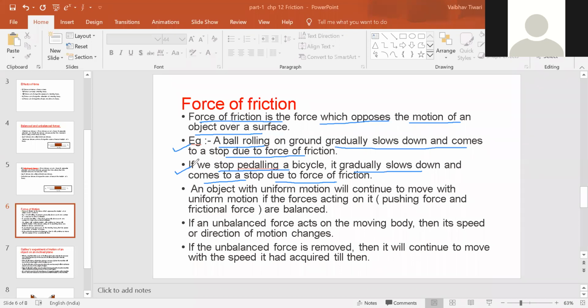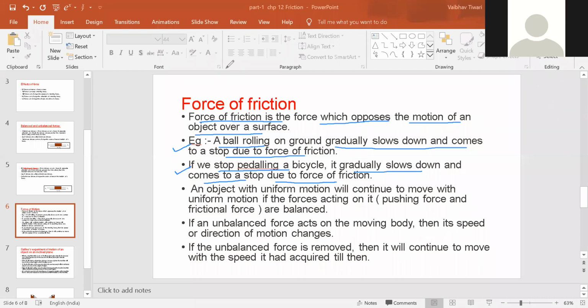The force is unbalanced force. So remember one thing: the state of motion or the state of rest can be changed only by unbalanced force.